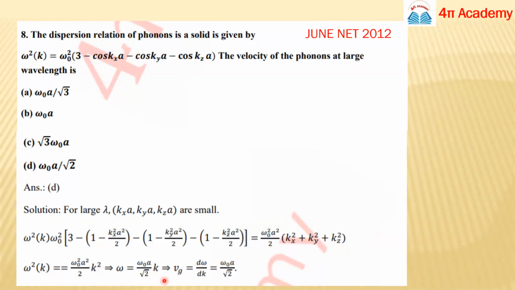And how can you calculate the phonon velocity? It's the group velocity, so it will be d omega by dk, and it will be omega naught a upon root 2. So this option, D option, is the correct option. Okay, guys, it's a 5-mark question in 2012, and it's not that tricky.